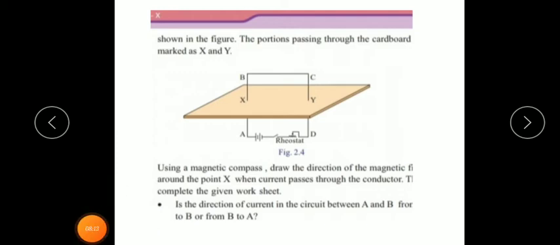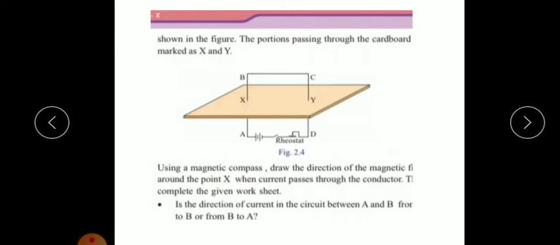whenever the current passes through this conductor, what happens? In the previous topic what we studied, whenever a current passes through a conductor, what happens? It produces a magnetic field. So you have to find the direction of this magnetic field around the point X. How can you find this direction of the magnetic field at the point X?